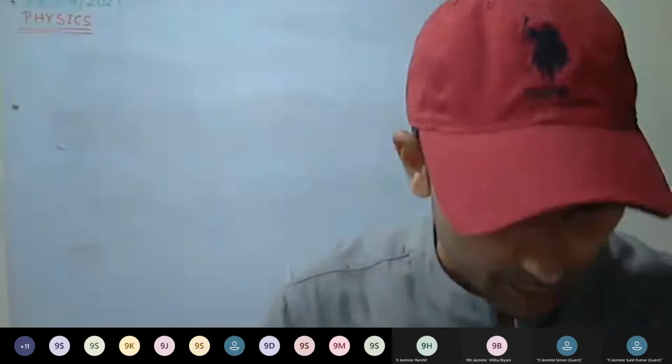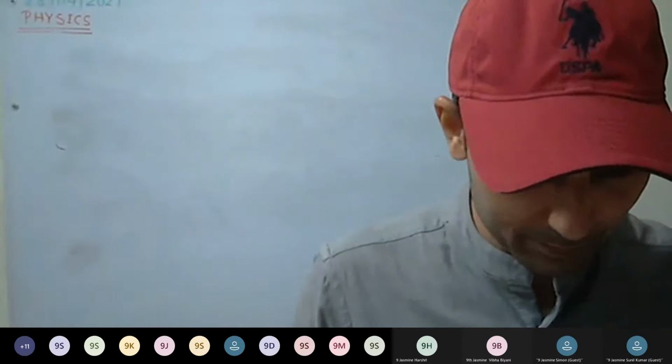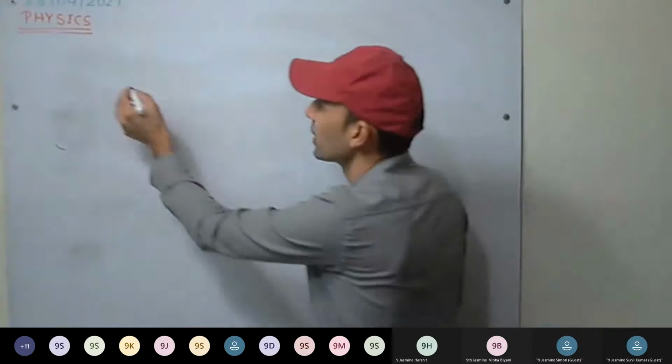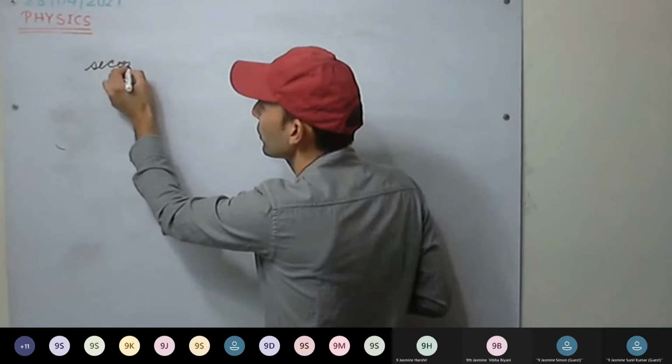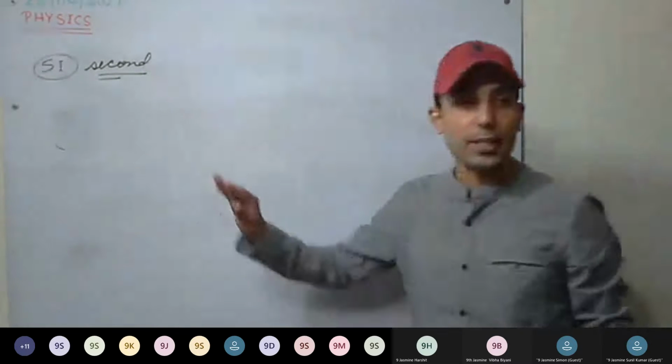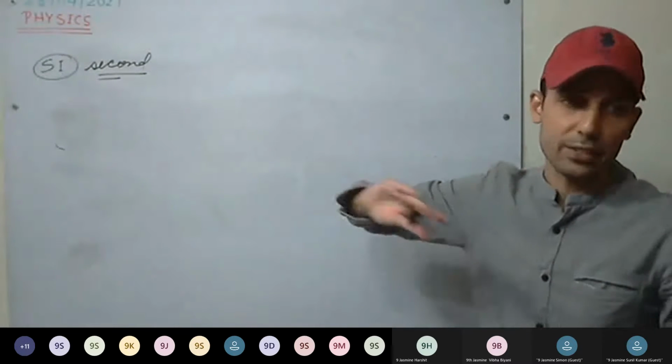This is clear. A little bit of chemistry is involved here. Okay, so we have defined the second. This was the first thing that we had to define. The second, the SI unit, we have to define. Now, in terms of this, we will derive other units.